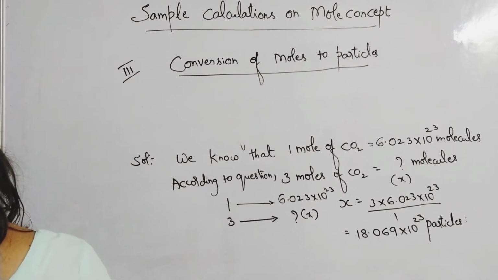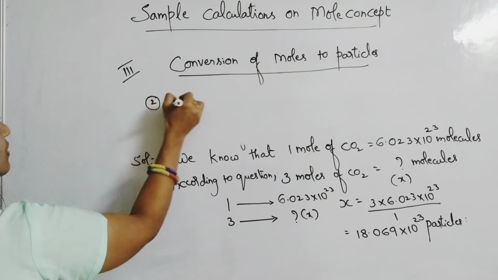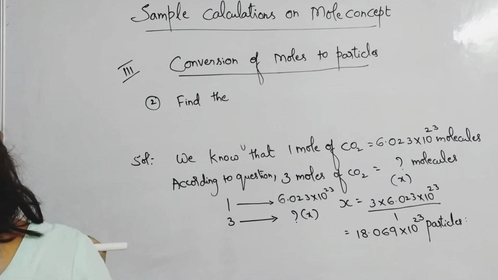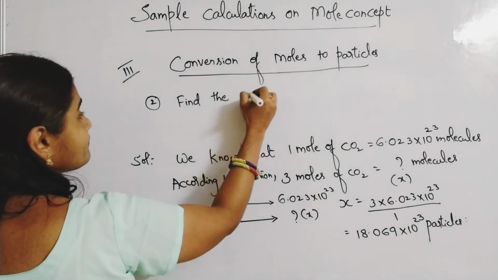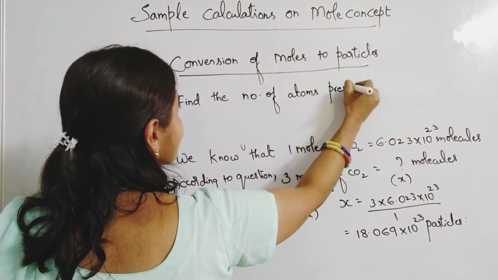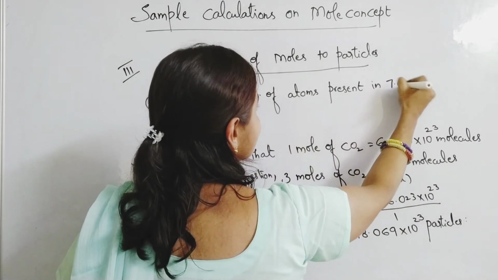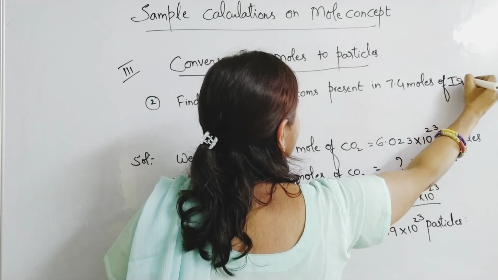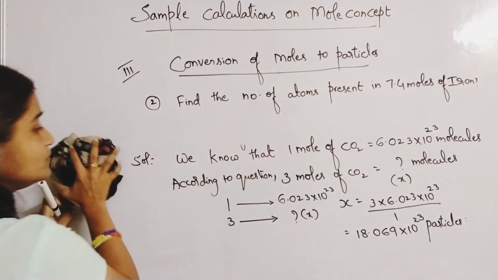Right? Next question, question number 2. Find the number of atoms present in 7.4 moles of iron. Again, you will write the same thing.